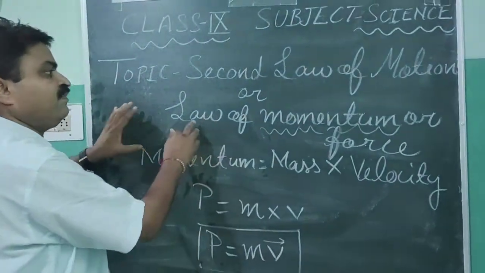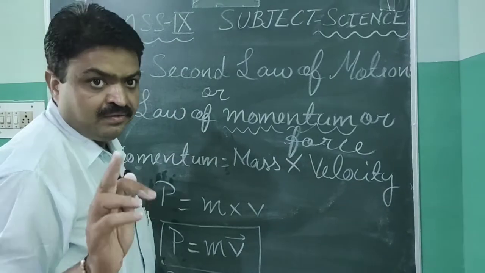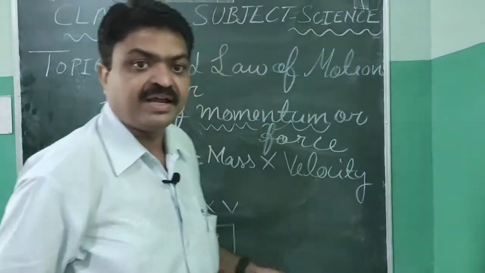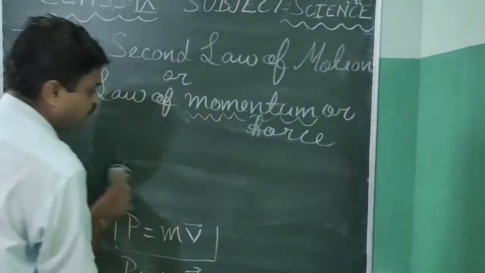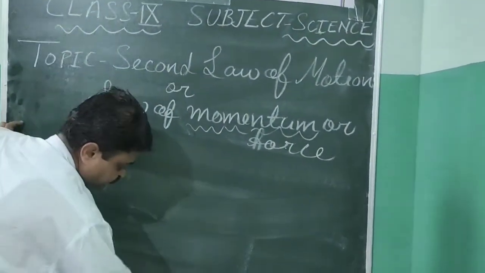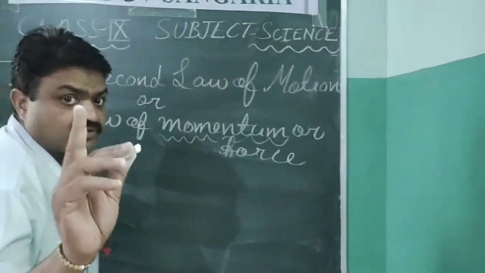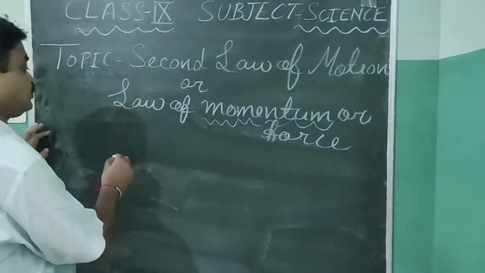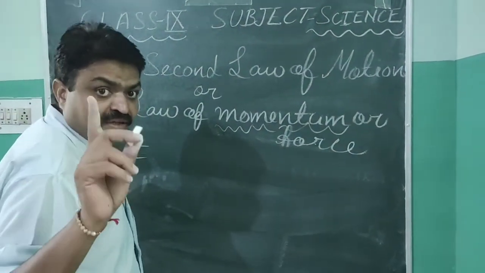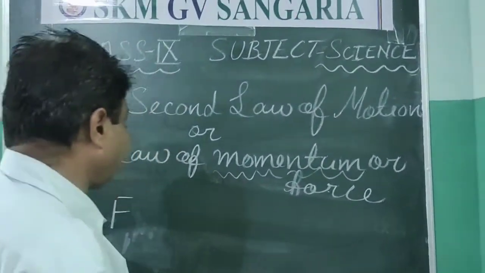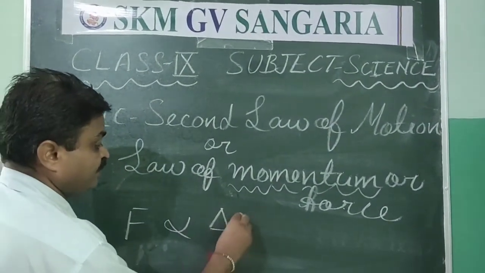Now this law is related to momentum, student. According to the second law of motion, the unbalanced force is directly proportional to the rate of change in momentum.